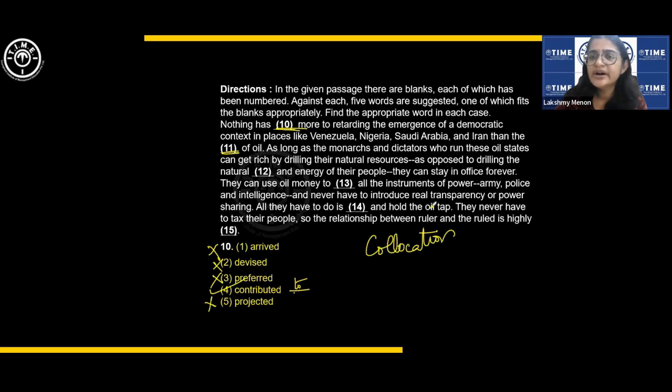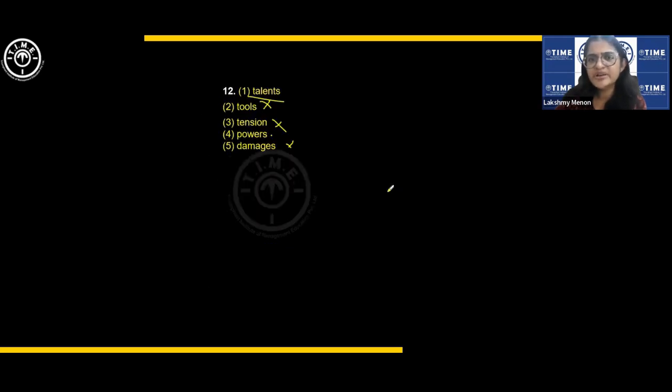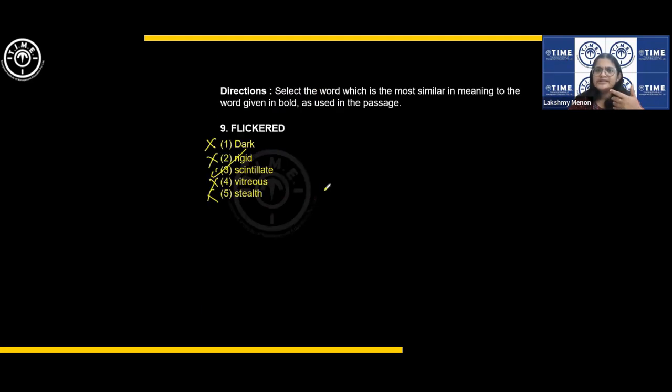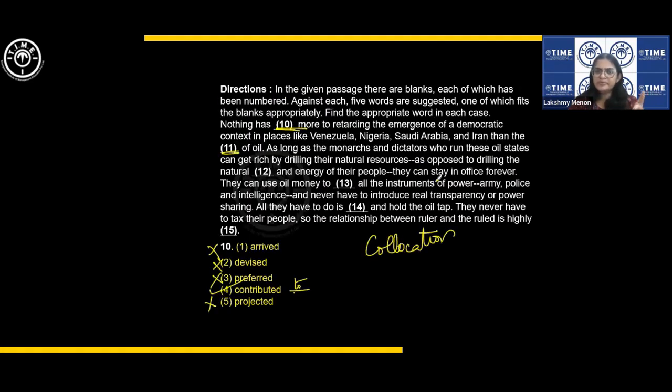Use all the instruments of power is a very mild word there. Convince all the instruments of power, no, that is not fitting in properly. To effect all the instruments of power also does not make sense. Monopolize. Monopolize is correct. To capture, right? To monopolize makes sense. Apply all the instruments of power. Apply to what? You can't apply all these institutions, right? That is army, police, etc. No.